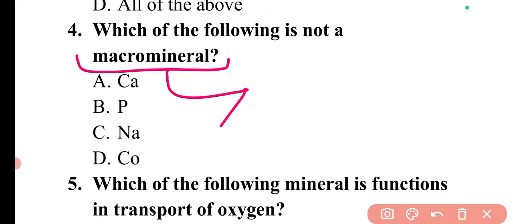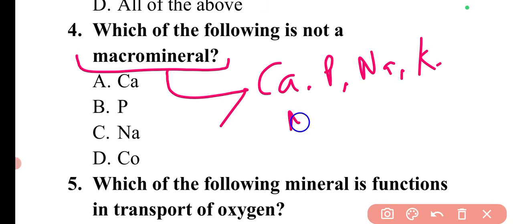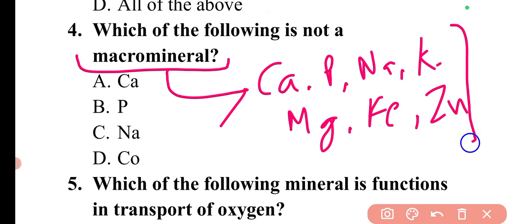In macro minerals, it can be calcium, phosphorus, sodium, potassium, magnesium, iron, or zinc. These are the different macro minerals which are required in our body in large quantity.